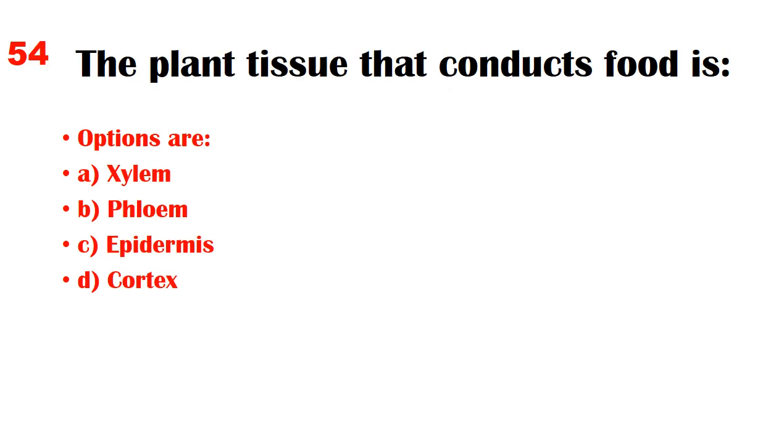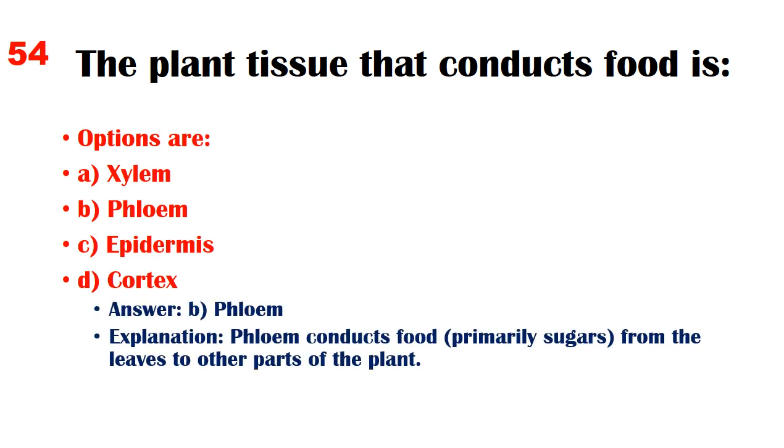The plant tissue that conducts food is. Options are A. Xylem, B. Phloem, C. Epidermis, D. Cortex. Answer B. Phloem. Explanation: phloem conducts food, primarily sugars, from the leaves to other parts of the plant.